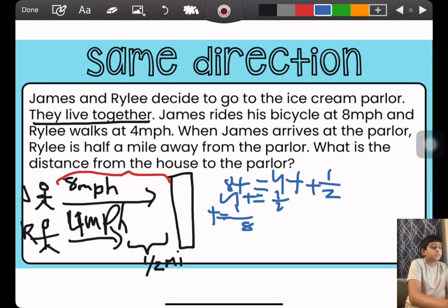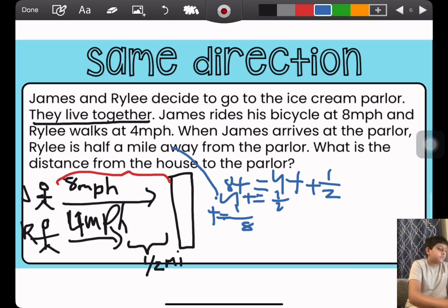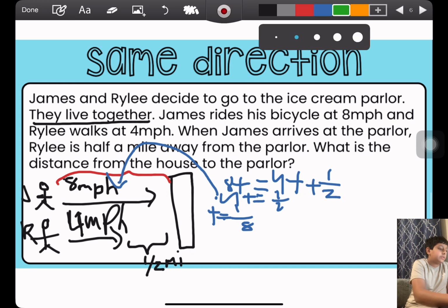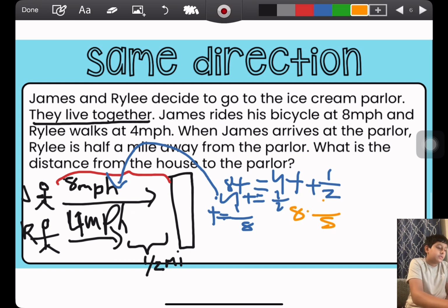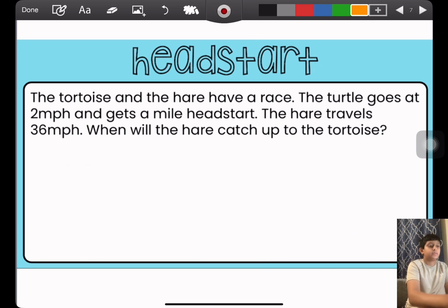Now that's just time. So now we input it into the distance equation. What we're going to eventually get is 8 times 1/8, which is just going to give us 1 mile. That would be our answer.